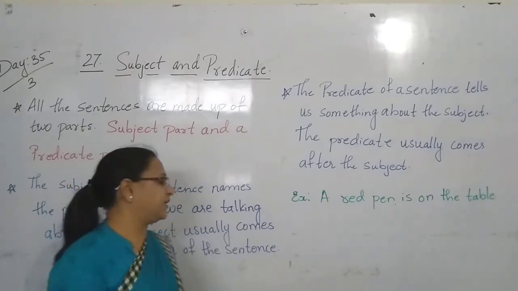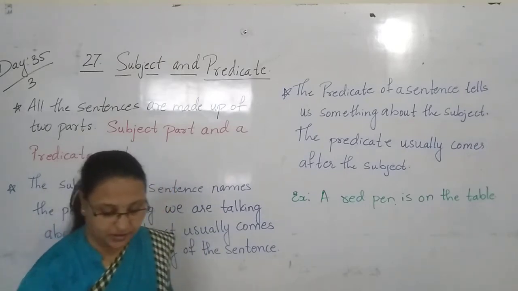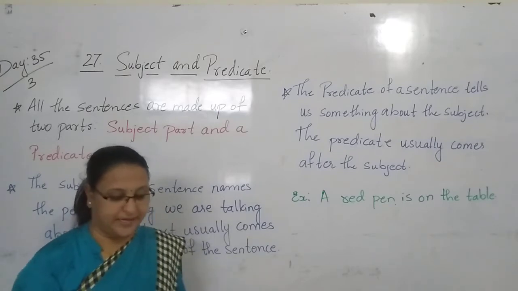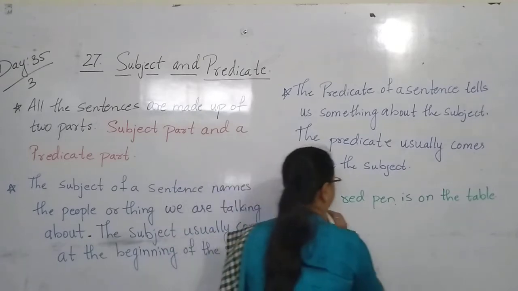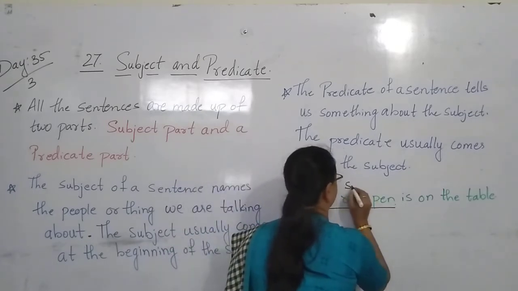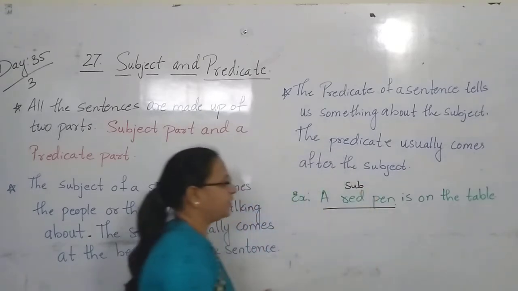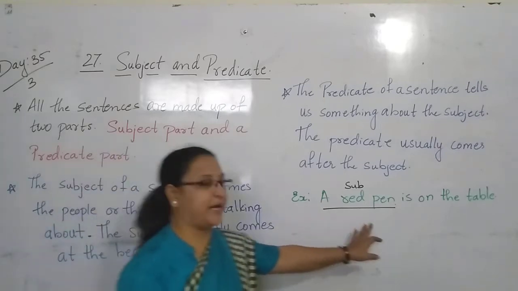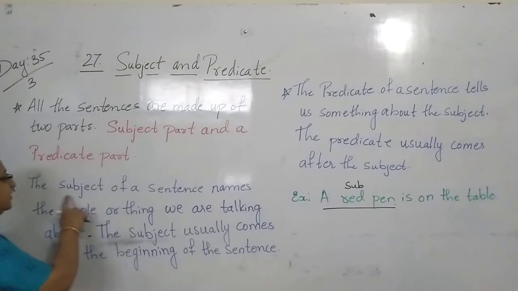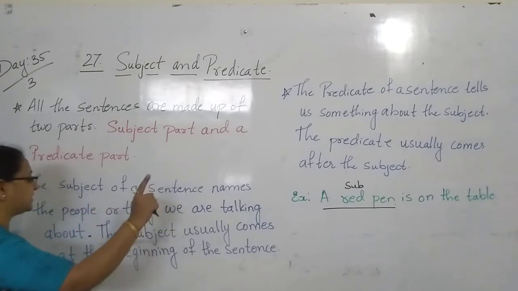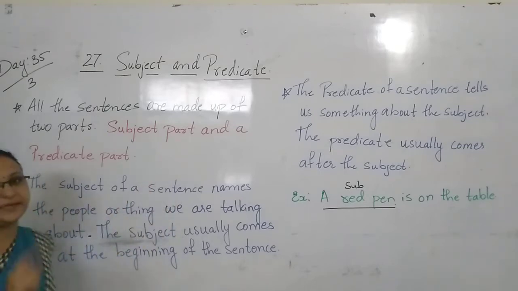So here, children, you can see the sentence: a red pen is on the table. A red pen is what, children? A subject. The subject of a sentence names the people or the thing.